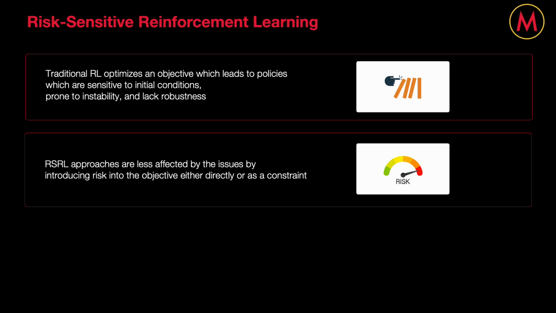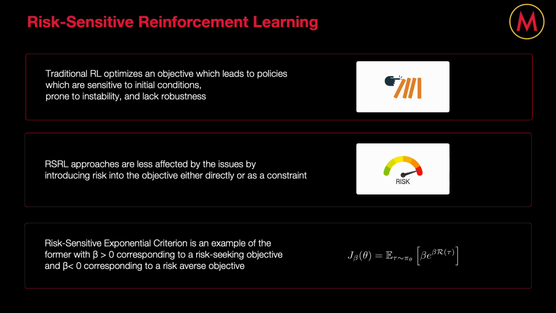In contrast, RSRL approaches account for these significant trajectories by introducing risk into the standard RL objective, either by introducing risk as a constraint or embedding it explicitly into the objective function, and therefore don't suffer from the same issues plagued by vanilla RL. In this paper, we decided to take the latter, more explicit approach and optimize the exponential criterion, where beta here is a risk parameter whose sign specifies whether we would like this objective to be either risk-seeking and focus on achieving really high rewards, or risk-averse and be more cautious and make sure that failure is not an option, even if that means we end up sacrificing some optimality along the way.